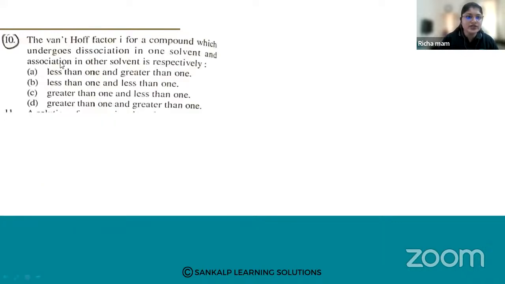Okay, the next question is: Van 't Hoff factor i for a compound which undergoes dissociation in one solvent and association in another solvent is, respectively: A, less than 1 and greater than 1; B, greater than 1 and greater than 1; C, greater than 1 and less than 1; D, less than 1 and less than 1. So what will be the Van 't Hoff factor?